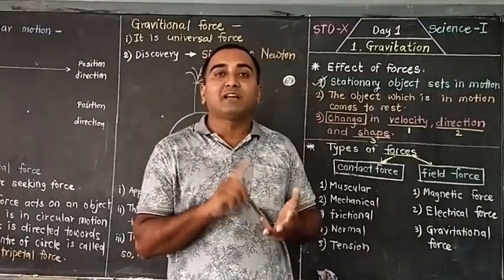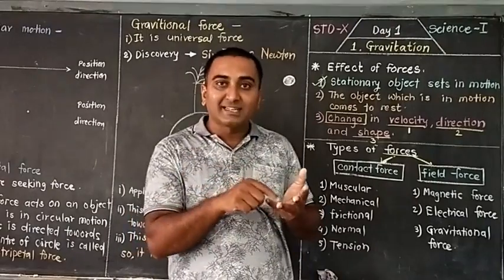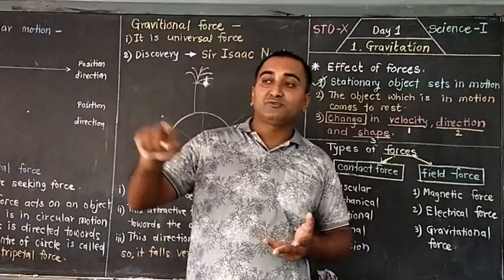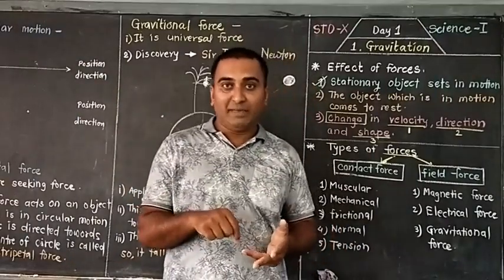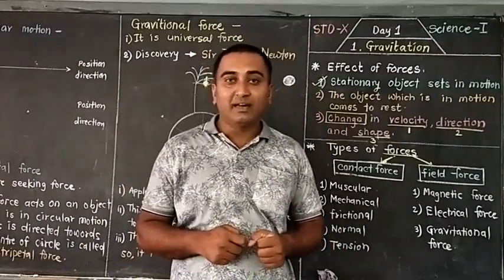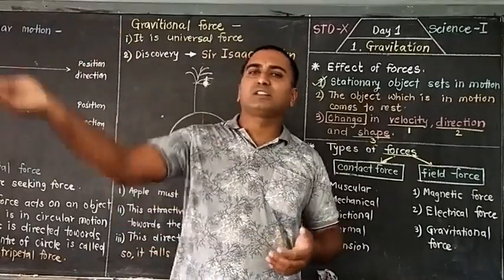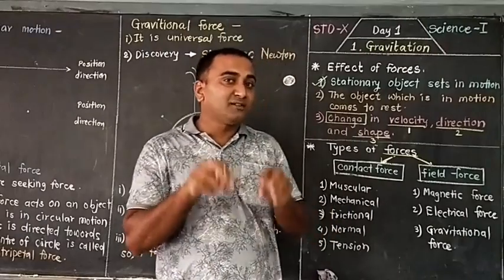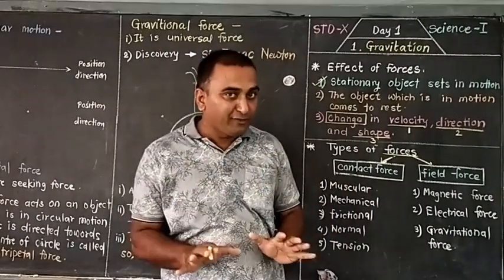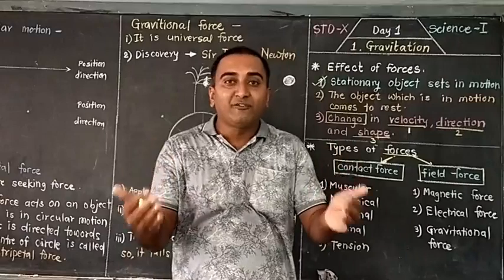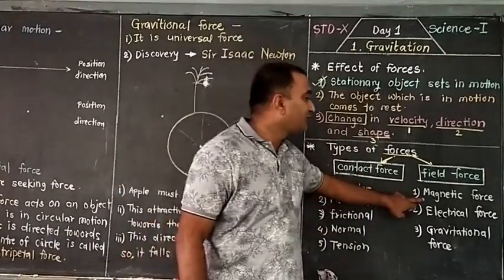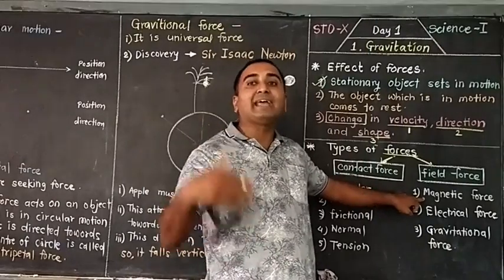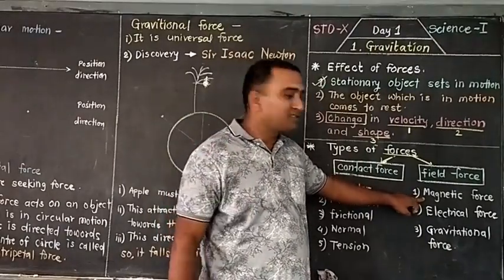So definitely without contact, two magnets get attracted towards each other. But why will the magnet which is far away from these two magnets not get attracted? Because it is beyond the force, or beyond the field. That means some forces have an effect only when other objects are within their field. So magnetic force is an example of a field force. Without contact, the magnet can attract magnetic substances towards it.